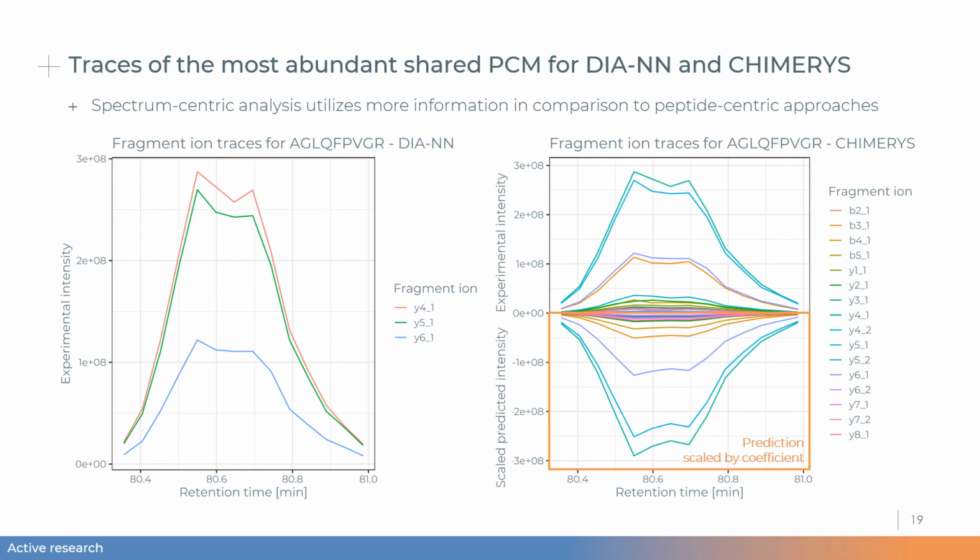But for CHIMERYS, we included a separate second dimension, which is below the x-axis. And that is basically the predicted intensity of each fragment ion scaled by the contribution of that peptide in that particular scan. And you can see if we plot it that way, the prediction and the experiment correlate with one another across retention time, allowing us to do both identification and quantification as well.